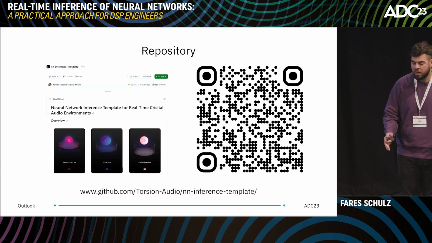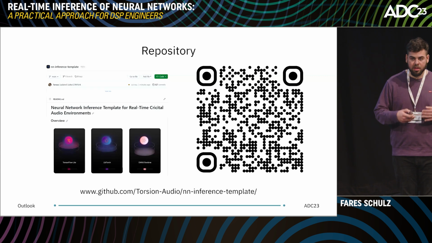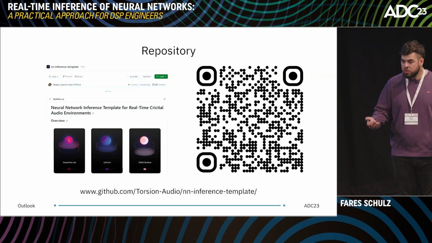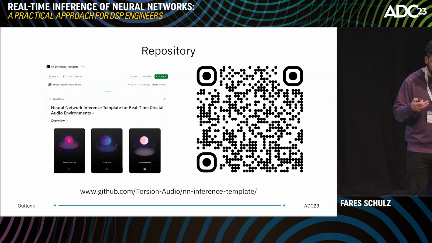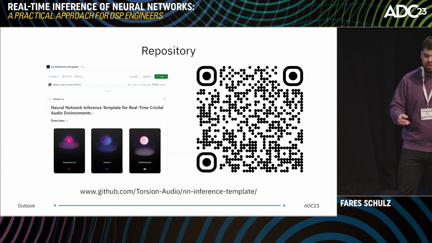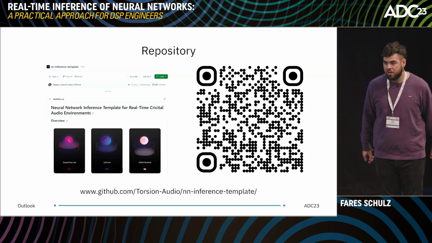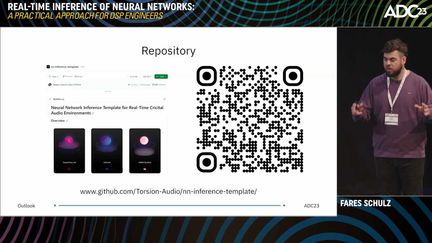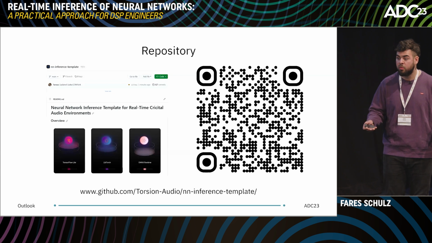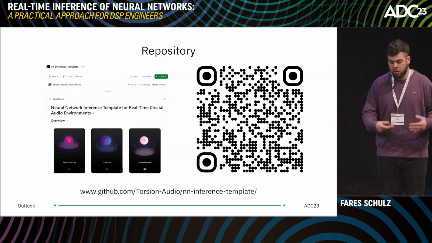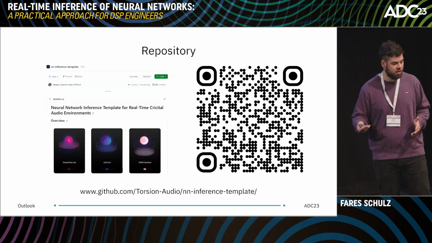For now, we have implemented this model, which we already benchmarked also, from the paper "Real-time guitar amplifier emulation with deep learning", a model which implements the architecture presented in this paper, but it is meant as a template so you can easily implement all sorts of neural network models inside a plugin. For now, we have only JUCE as a framework, but we also plan to support other audio APIs.